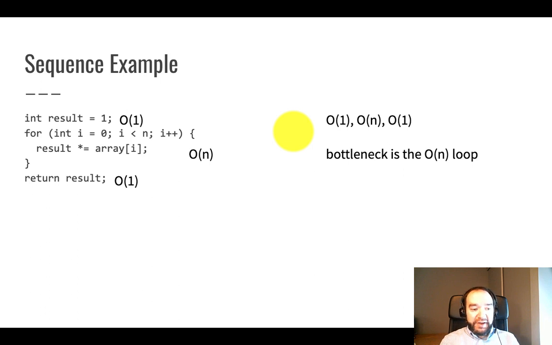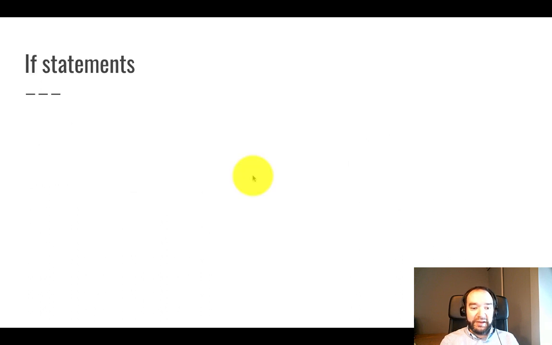That's where most of the time will be taken in this operation. So altogether, we say this whole thing takes big O of n time. That's because we're not worrying about the little +1 from the initialization and return statements. In terms of the amount of time this operation takes and how well it scales, the most important thing is the for loop. Those other steps take an insignificantly small amount of time by comparison. We really want to focus on the loop. That's what's slowing this down. So we call that the bottleneck, and that defines the time complexity of that operation.